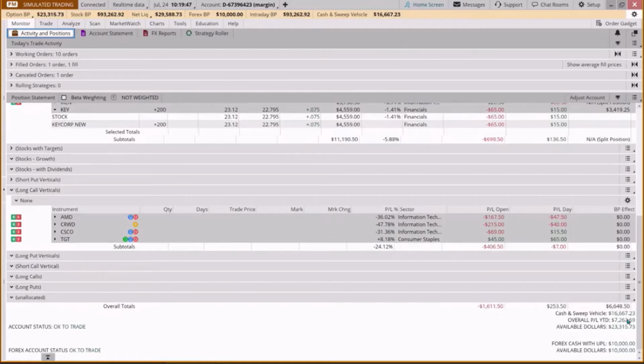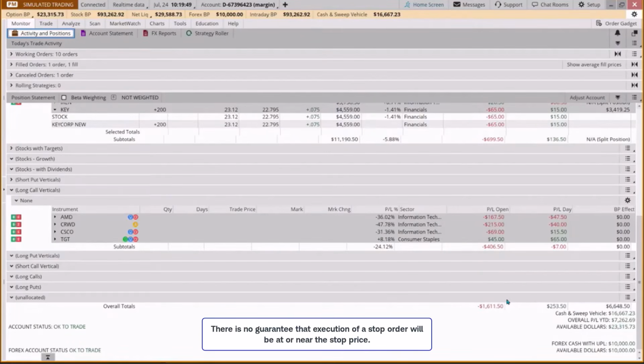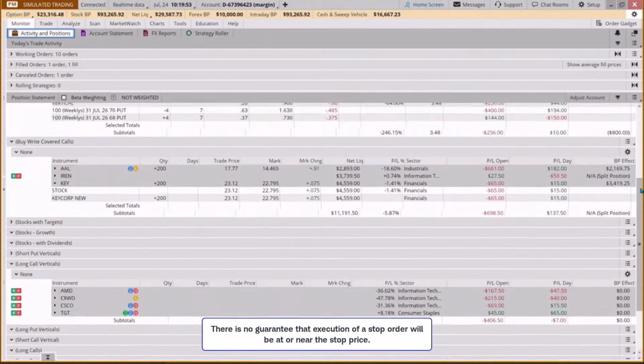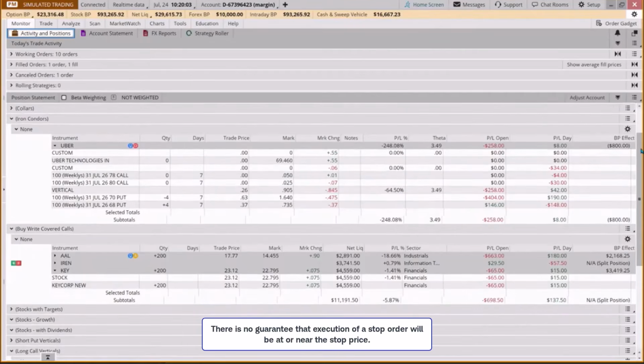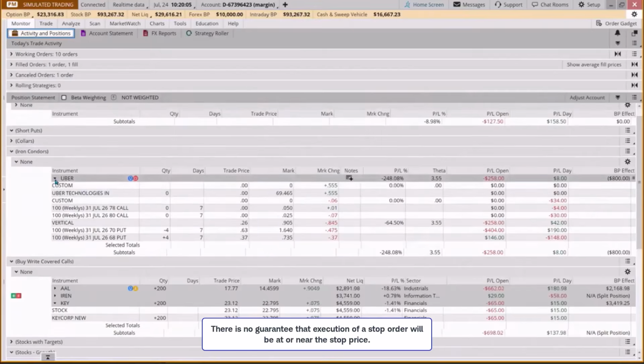And it's saying our overall profit year to date is 7,000. But these are just estimates. There are times, and I really make a point of trying to discuss the trades that don't go well, because I think we can learn much more from that.